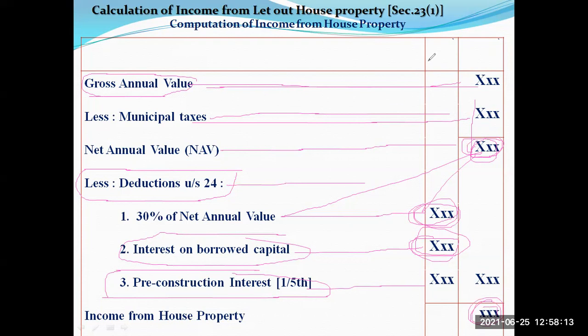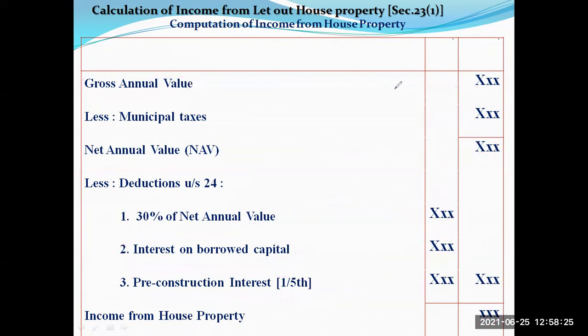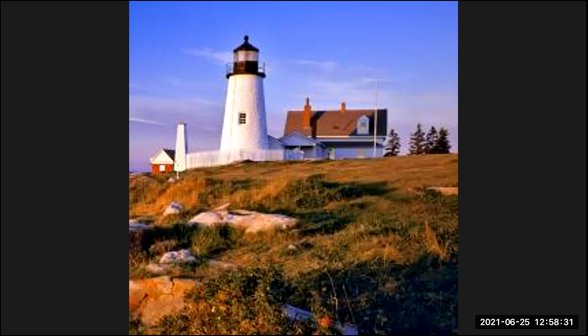In the next class, we will do a problem on computation of income from house property. Is it clear? Did you understand? Yes, sir. Very easy problem. Anybody can solve it easily. So don't miss the problem.